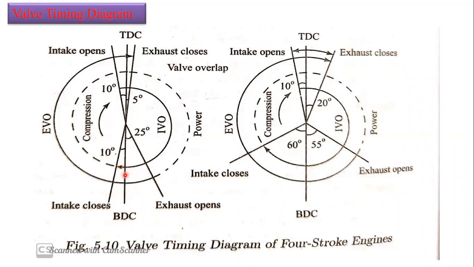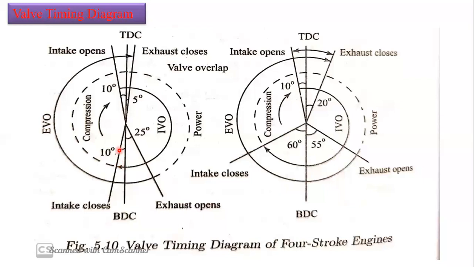See here what is going to happen during this compression stroke. The piston is going to move from bottom dead center to top dead center. That means the volume is going to reduce, and the piston is moving upwards. Because of that pushing of the air fuel mixture, and because of low inertia, there may be a chance of these gases escaping into the intake manifold again.